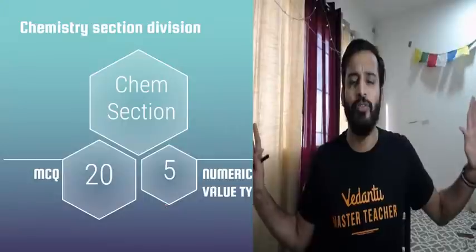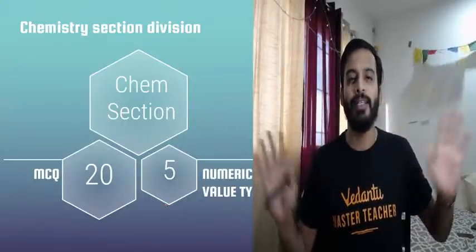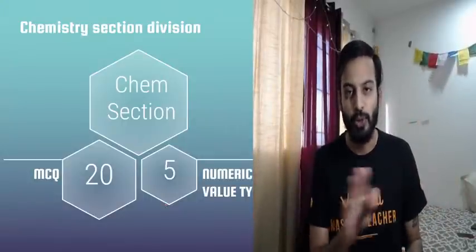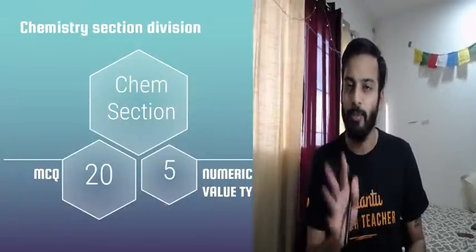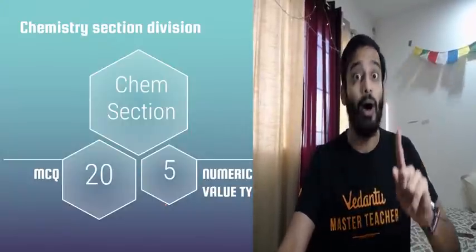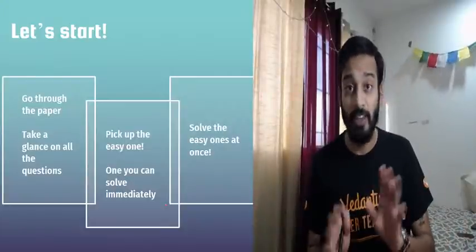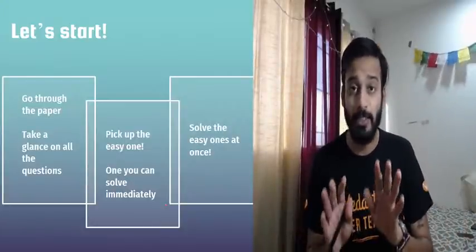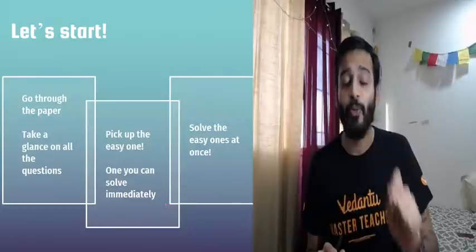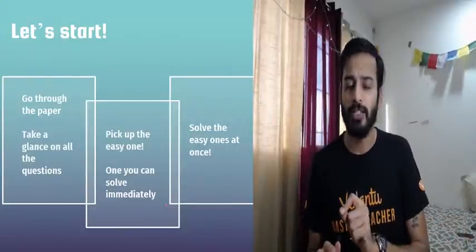So you have taken your first breath, you have taken a deep breath, and you're like, okay, I got this. You are aware of the pattern, 20 plus 5, right? Now, how do I approach chemistry? You are going to read the paper first. First thing, I know it's a cliche thing, but it's the most effective thing. Read the question paper completely once, right?